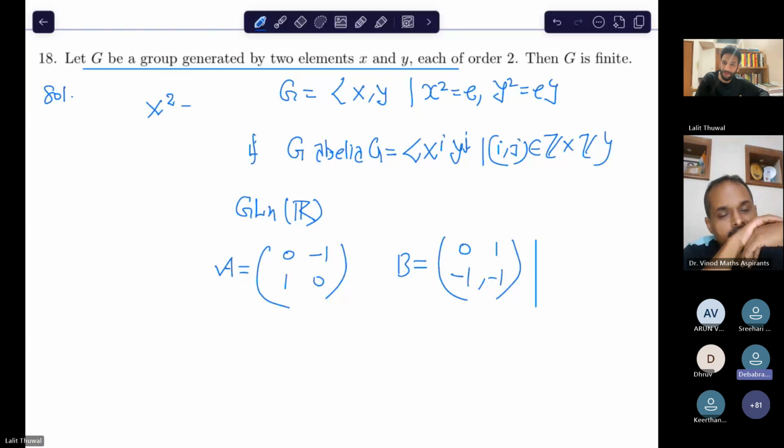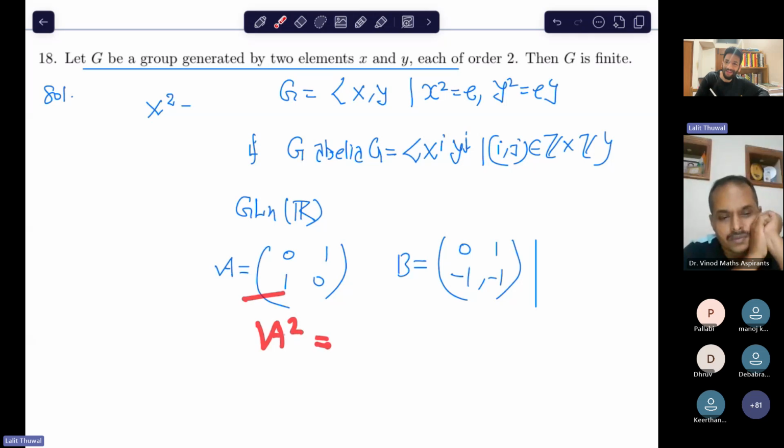Okay, so 0, 1, 1, 0 will work. 0, 1 must be there because I want elements of order 2, not of order greater than 2. But if this is of order 2, then I can take A squared, right? That would have order 2. In some way, I can modify.